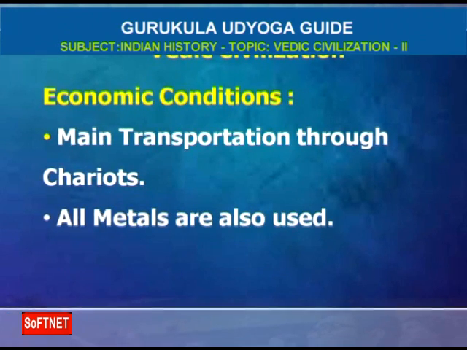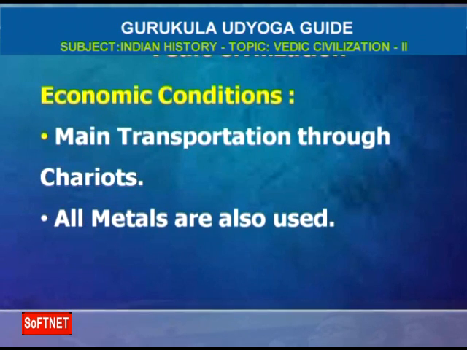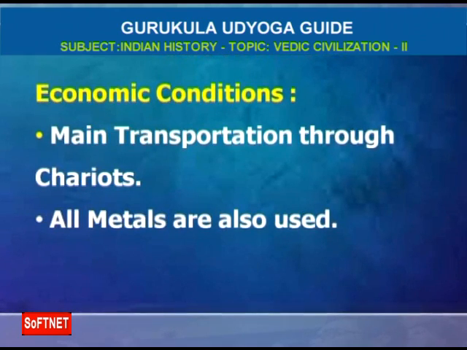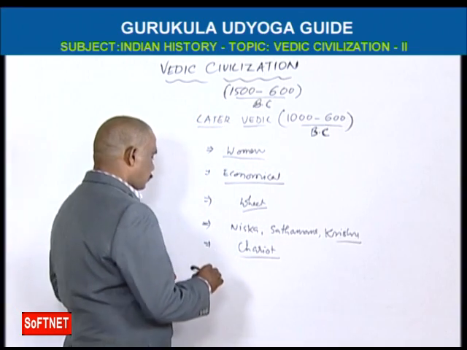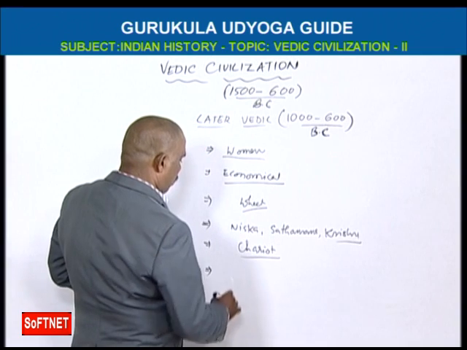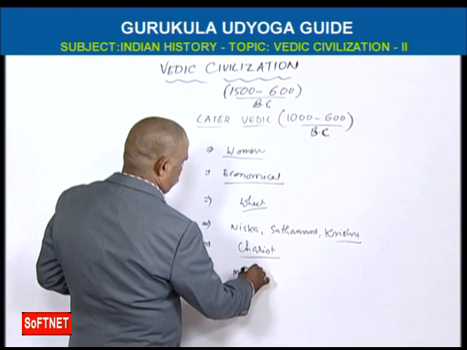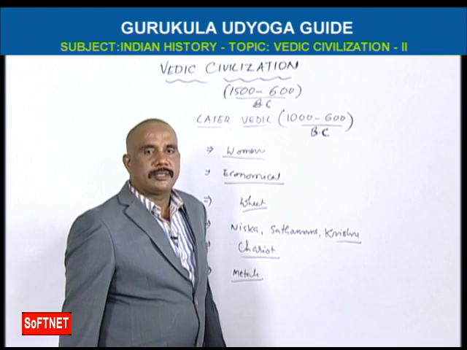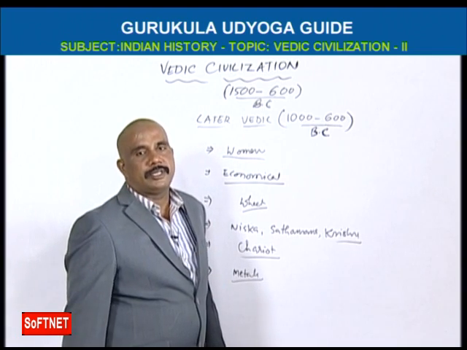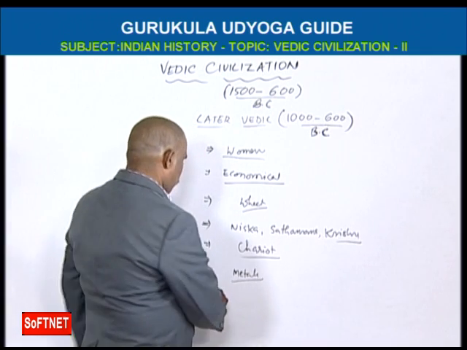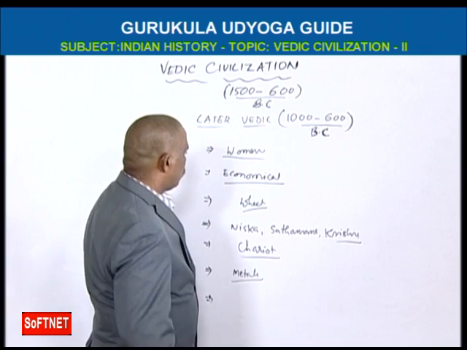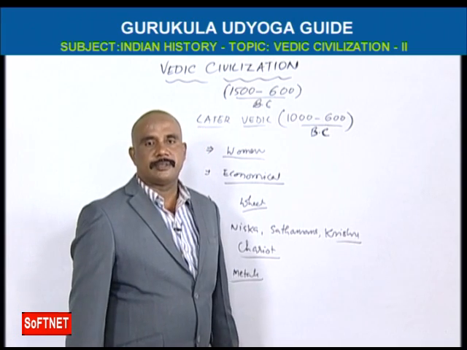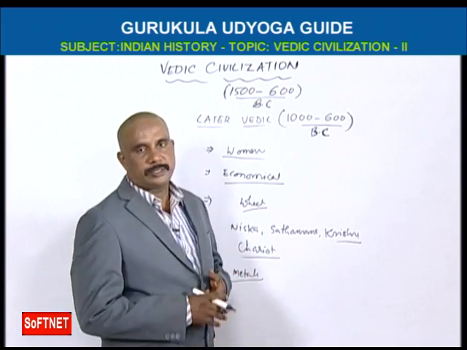The main transportation was through chariot. So here all the metals are available: gold, silver, copper, shells. All the metals are available in this civilization. And in later Vedic civilization, the economical conditions depend especially on agriculture.